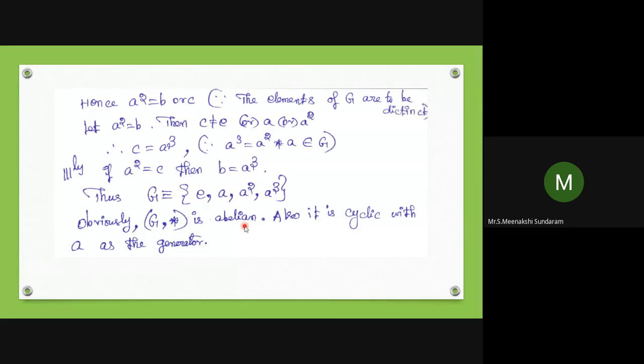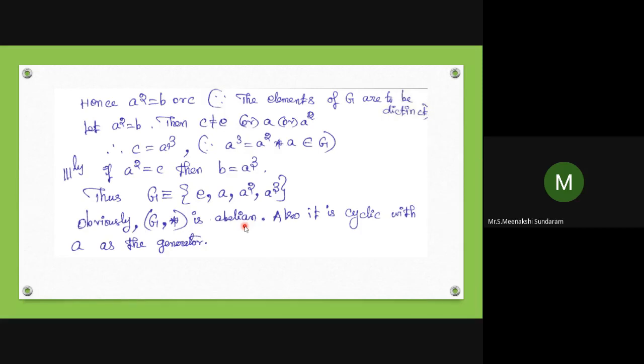So for C, the only possible value is A cube. A cube is nothing but A square star A, which belongs to G. Similarly, by the same procedure we can prove for A square equal to C, then B equal to A cube. So thus E equal to G equal to A square, A cube.